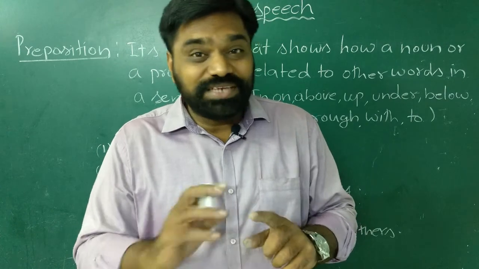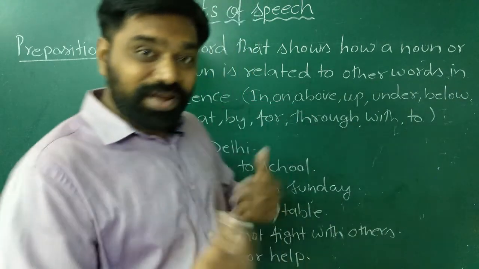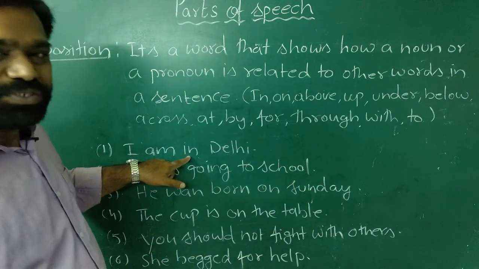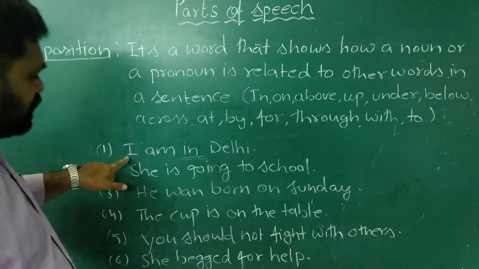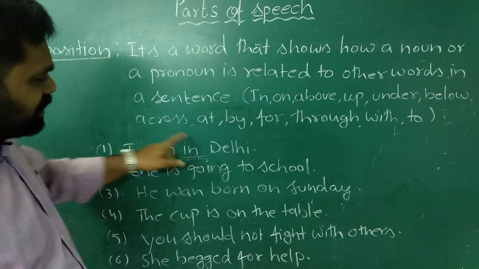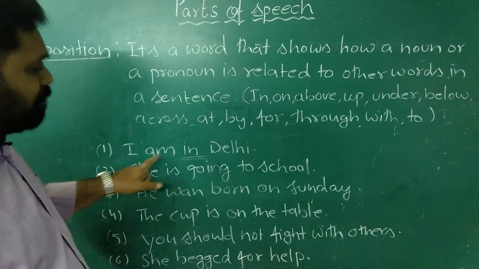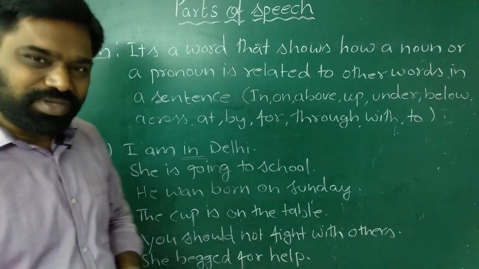So there is no relation between I and Delhi. For establishing a relationship, we use a preposition. Here in is a preposition which shows how the noun or pronoun is related to other words in a sentence. So when I say I am in Delhi, the sentence becomes more meaningful.